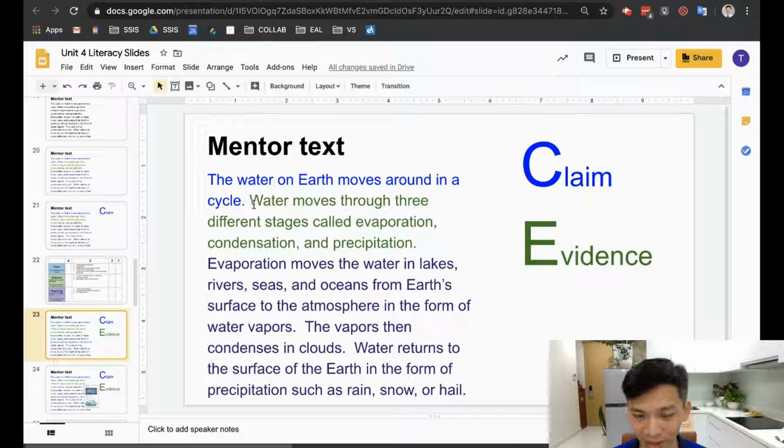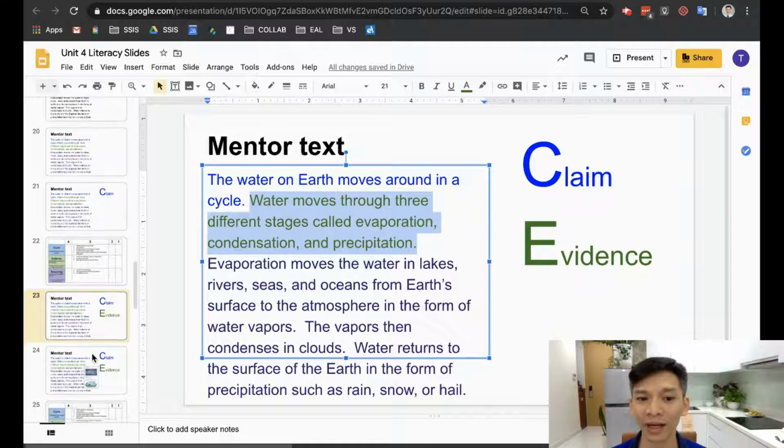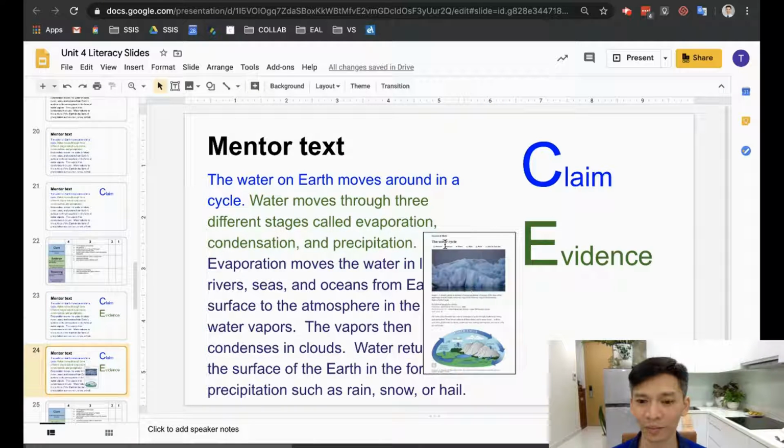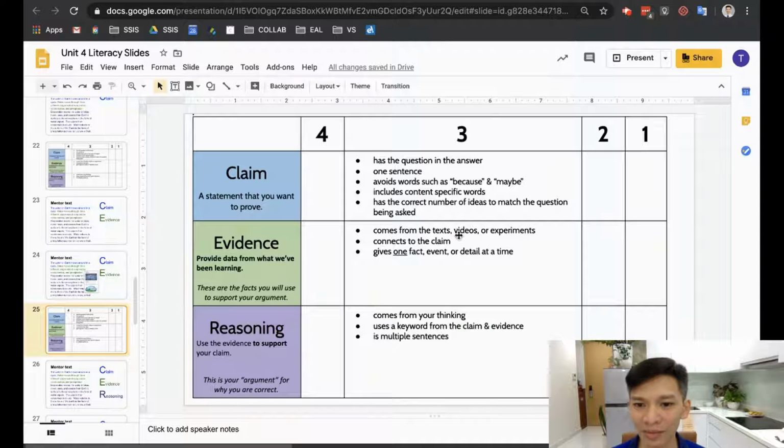The green sentence is called evidence. And we got that from the text here. The water moves through 3 different stages called evaporation, condensation, and precipitation. When you use evidence, it comes from the text, a video, or experiments, and it's connected to the claim.